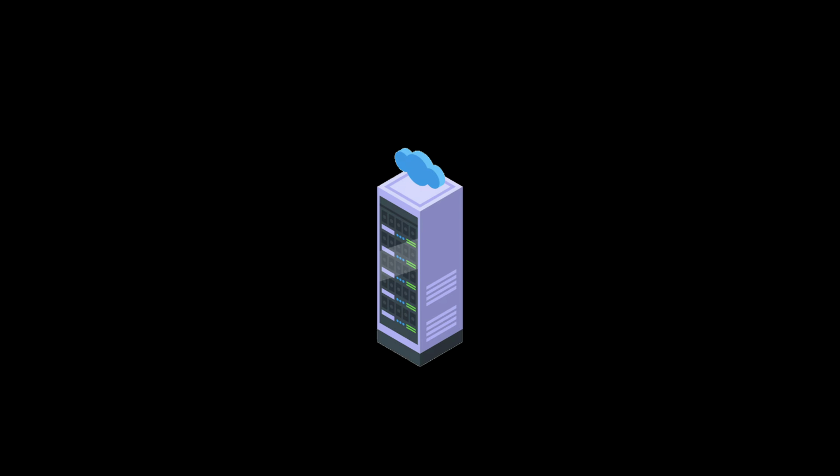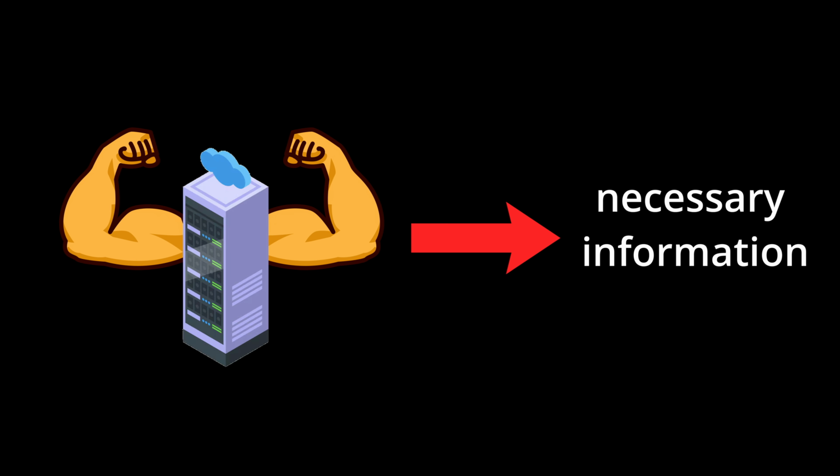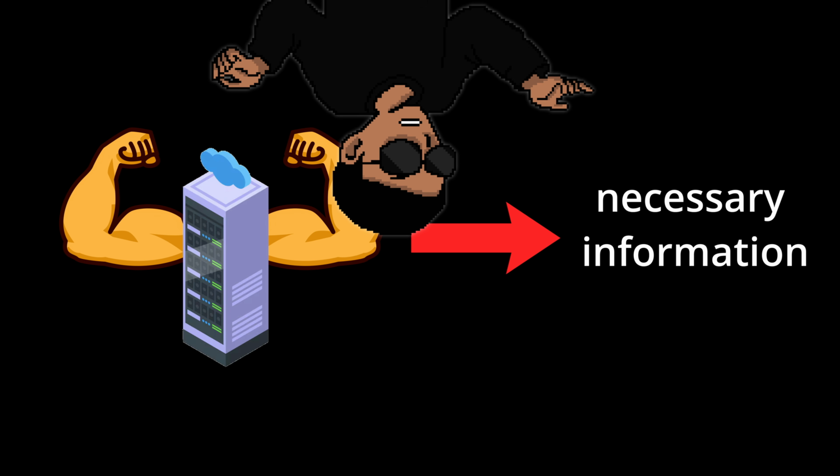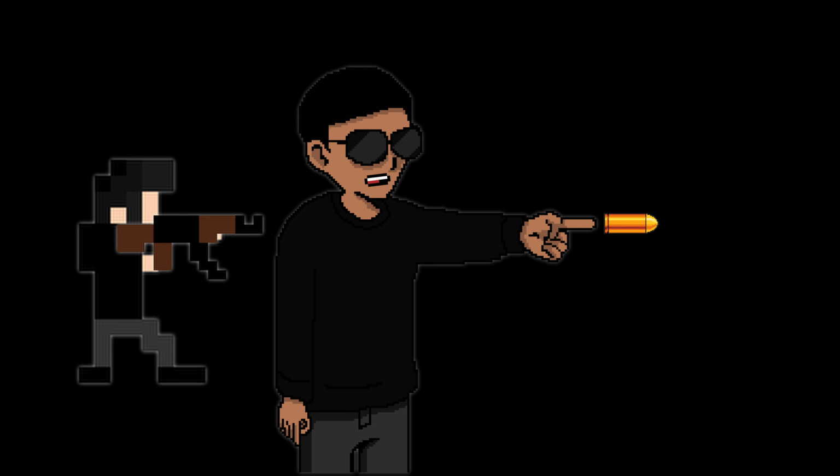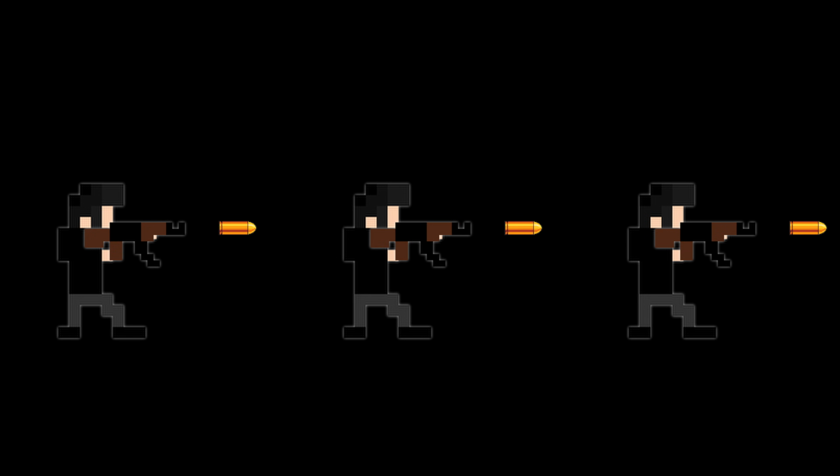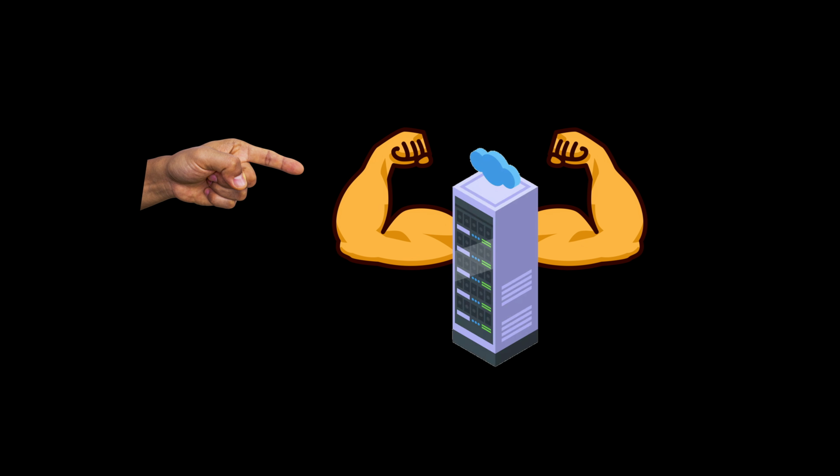Pro tip: you can maximize your server's efficiency by sending only necessary information, while the clients predict the rest. Take for example, let's say a player shoots their gun. There is absolutely no need to send each individual bullet's position to the server. You only need to send one message, which is when they shoot, while the copies on the other clients mimic the same action. By doing this, you are lessening the burden on the server, which in return makes it more efficient. That's it, we're done.